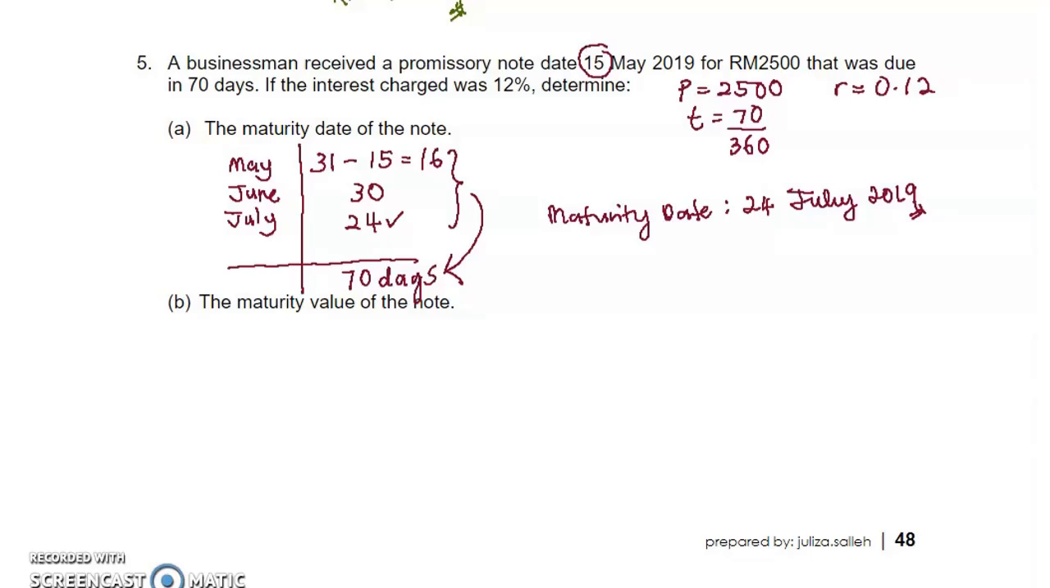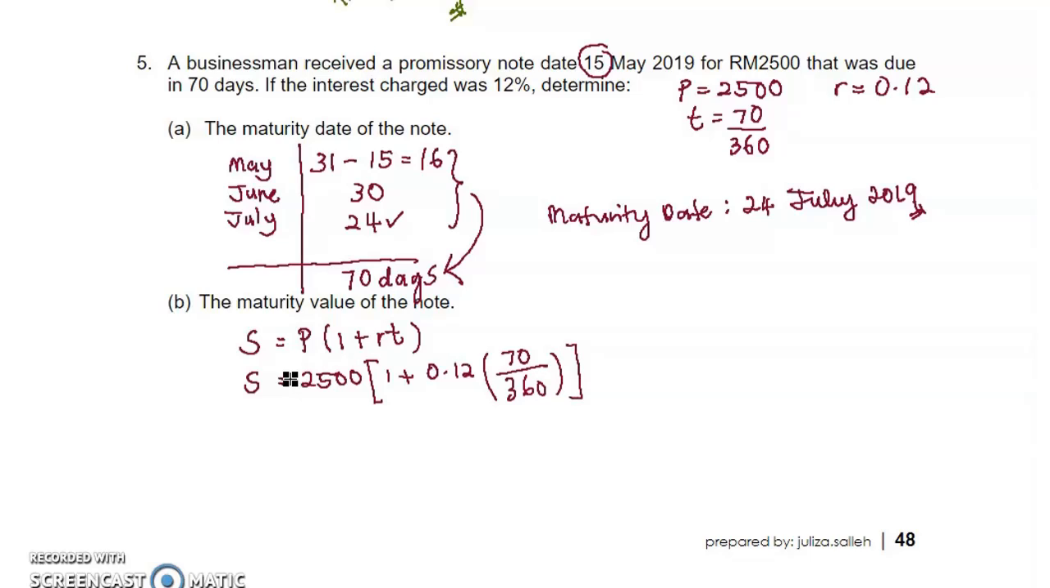Okay, B, maturity value of the note. The maturity value is value S. So S equals P(1 + RT). We know that the face value is 2,500 multiplied by 1 plus R, 12%, and T is 70 days, so convert this to years by dividing by 360. If we calculate this one, we will get 2558.33.